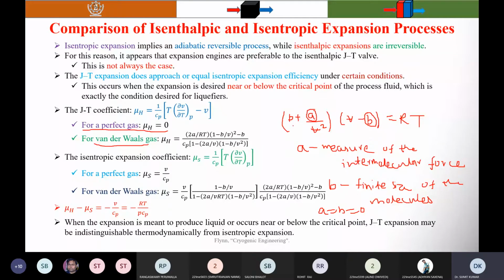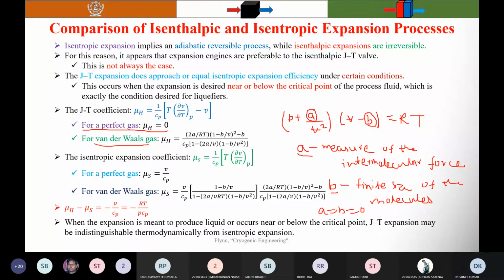It means the perfect gas has no intermolecular force, since a represents the measure of the intermolecular force. So when a equals 0, there is no intermolecular force, and when b equals 0, the molecules are considered to be mass points with no volume.